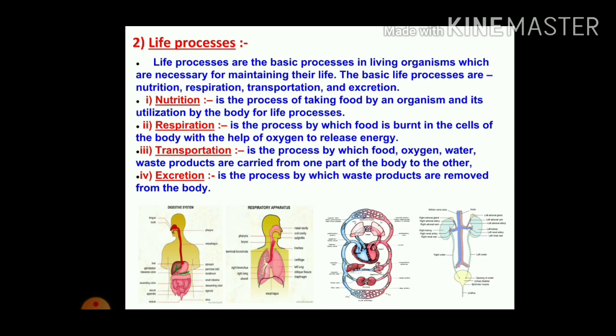This work is done by the transportation process. In this way nutrition, respiration, transportation and excretion are the basic processes in living organisms, and they are very necessary for maintaining their lives.